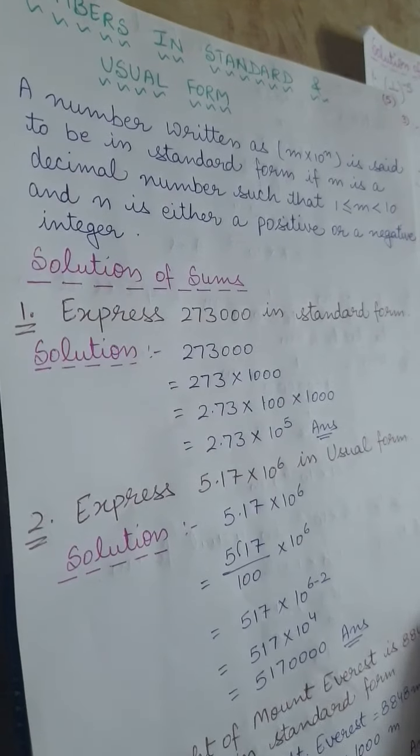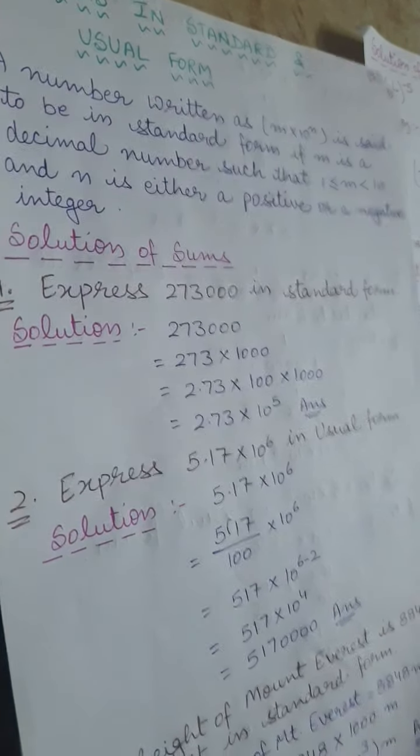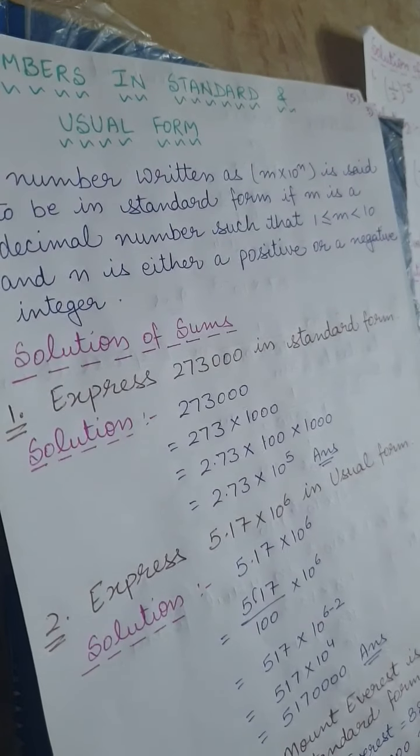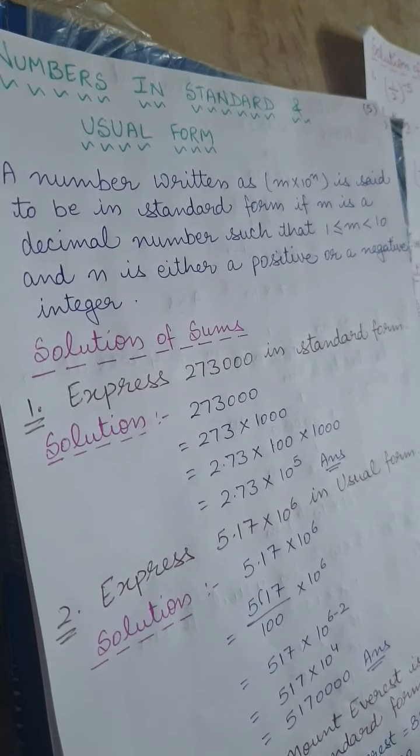Now the next exercise we are going to start, that is numbers you have to represent in standard and usual form. What you have to do? You have to represent the numbers in the usual and the standard form.